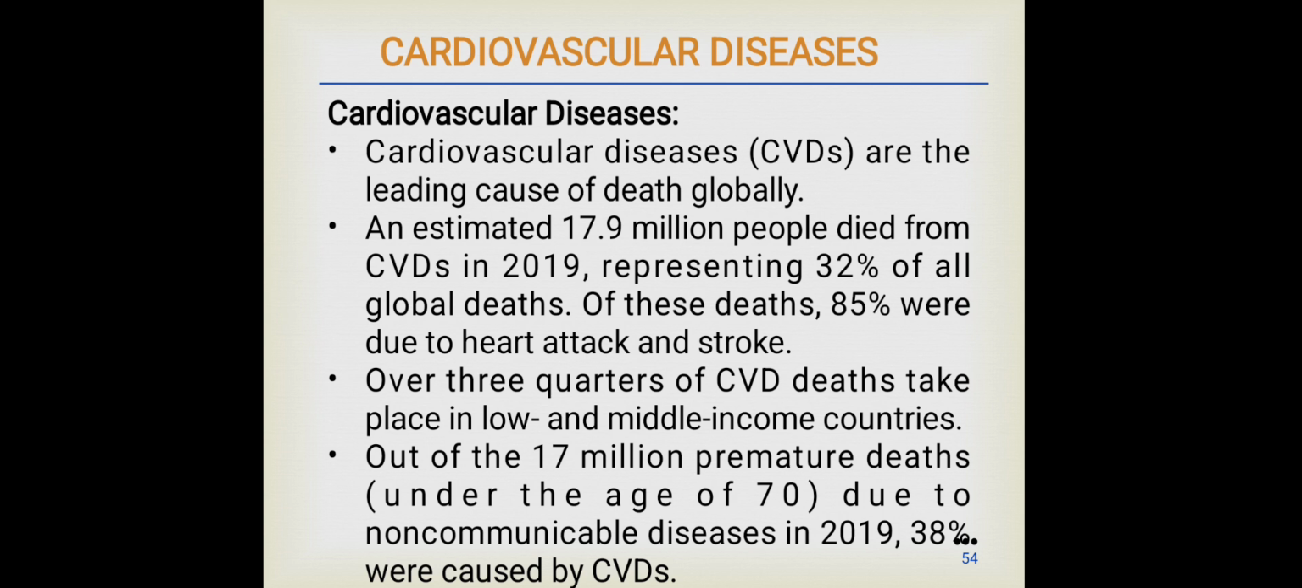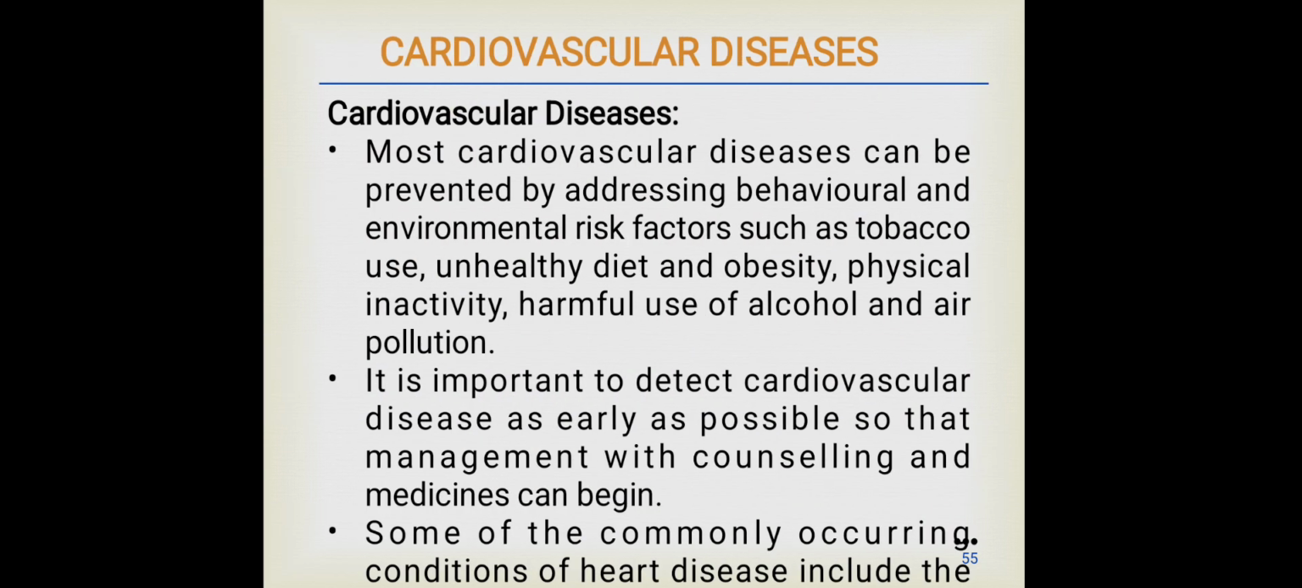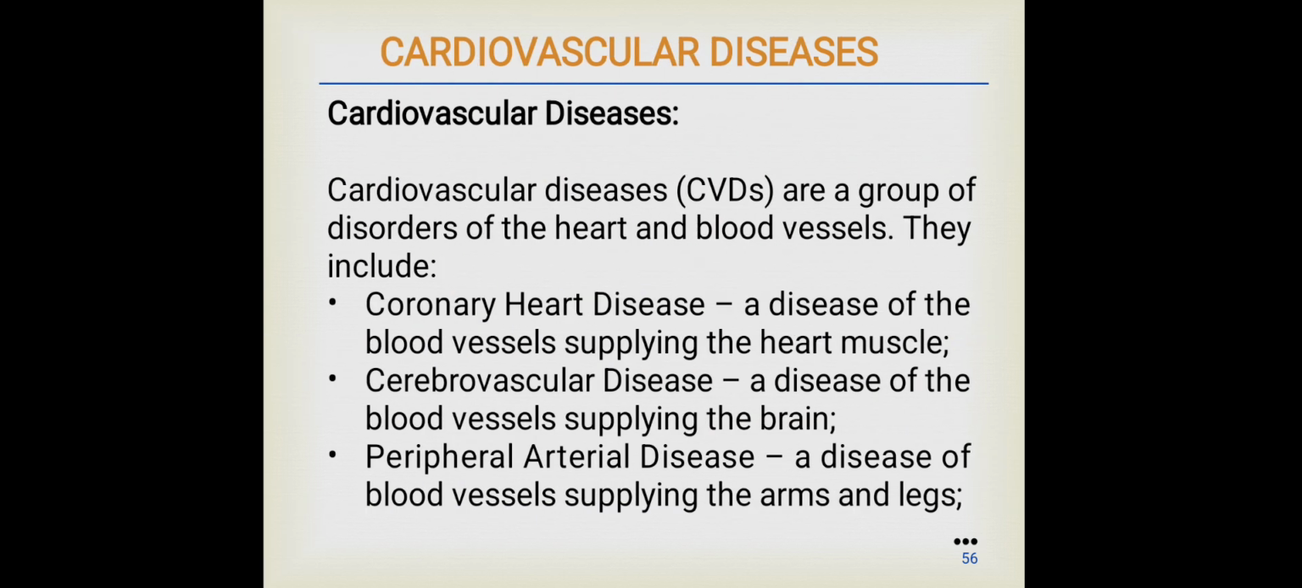Out of the 17 million premature deaths under the age of 70 due to non-communicable diseases in 2019, 30% were caused by cardiovascular diseases. Most cardiovascular diseases can be prevented by addressing behavioral and environmental risk factors such as tobacco use, unhealthy diet and obesity, physical inactivity, harmful use of alcohol, and air pollution. It is important to detect cardiovascular disease as early as possible so that the management with counseling and medicines can begin.